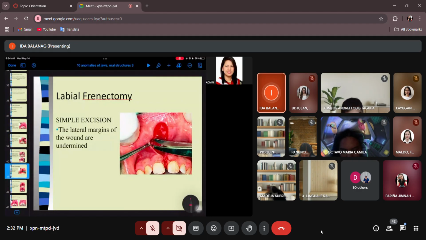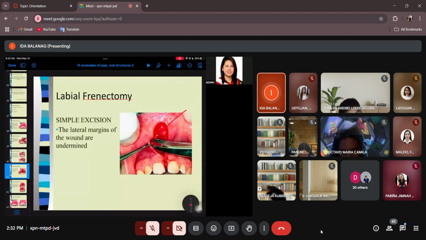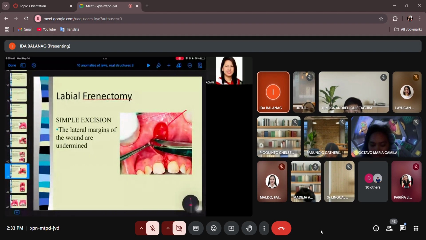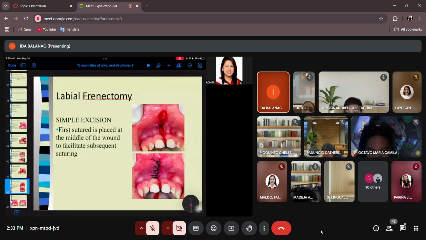Siyempre, you will have your muscle na nga yan eh. So you get your scissors. What's the purpose of this one? So you dissect your labial mucosa from the underlying muscle so that you can pull it together with the opposite side. Para ma-pull mo yan and meet in the center. Right? Or else, bubo pa yan. Diba? So you will just stretch the outer layer mucosa. That's why it has to be separated from the underlying muscle.